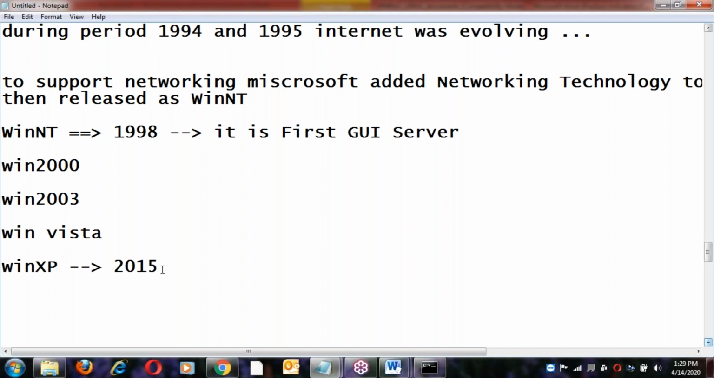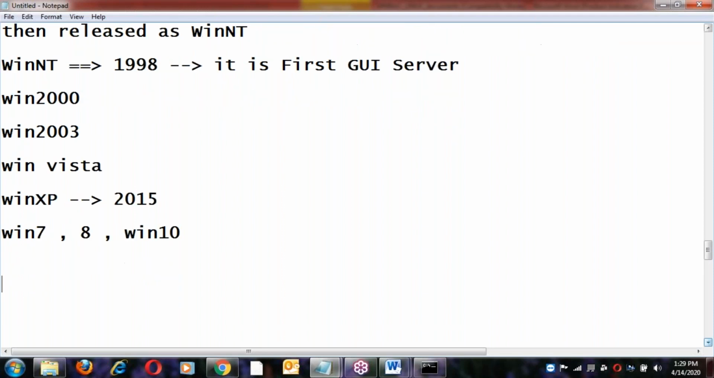Later they changed to 7. So next is Windows 7. 7 was also very successful, but 8 was not so successful. Next most successful is Windows 10. Windows 10 is recent, the latest one is Windows 10.